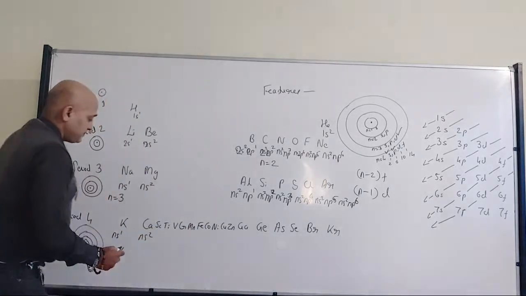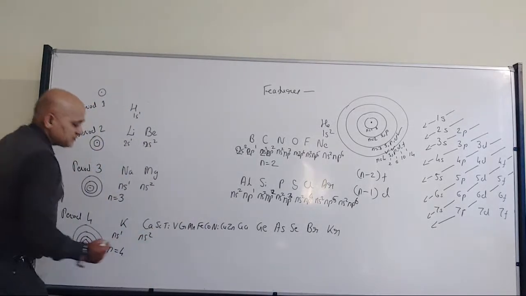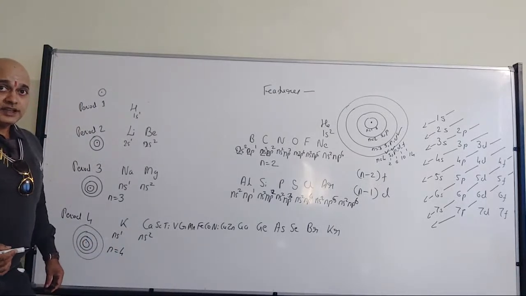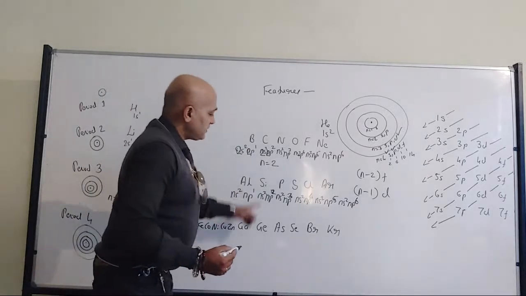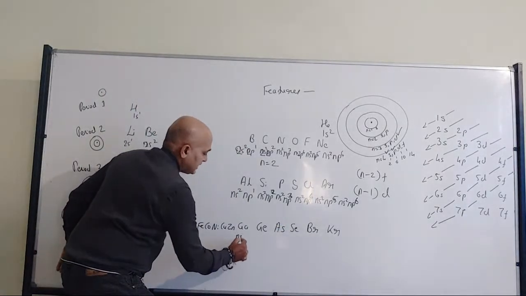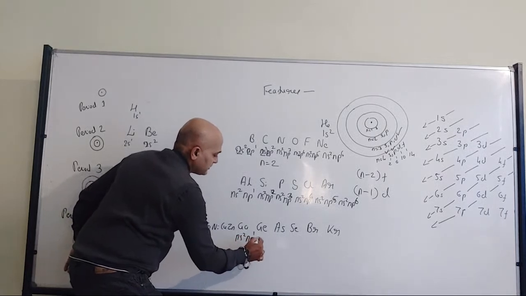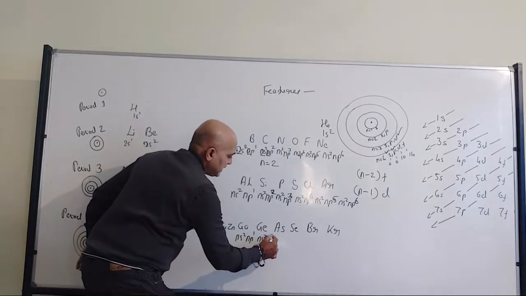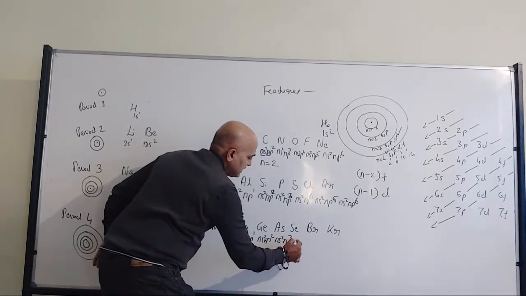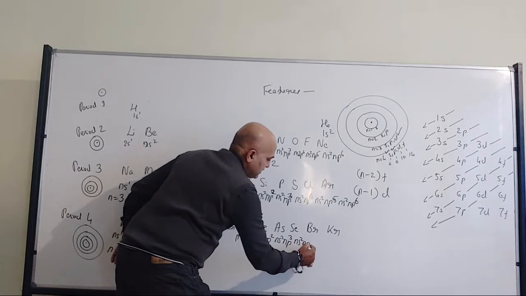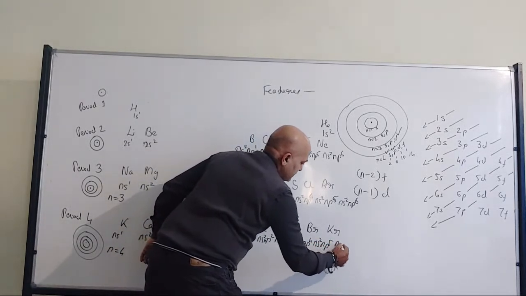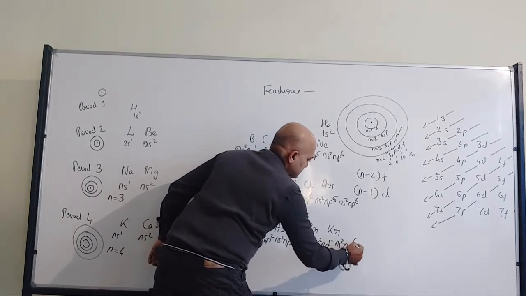That means I am talking about ns1, ns2. Then comes the p block elements: ns2 np1, ns2 np2, ns2 np3, ns2 np4, ns2 np5, ns2 np6.